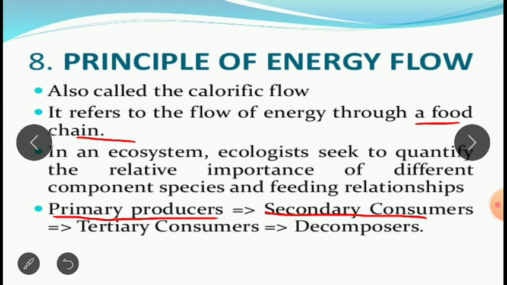Secondary consumers are the ones feeding on primary ones, like the goat I took as an example. Human beings are tertiary, and then come the decomposers. Decomposers are the degraders, which you can consider the end of a food chain. They degrade the dead and decaying matter.